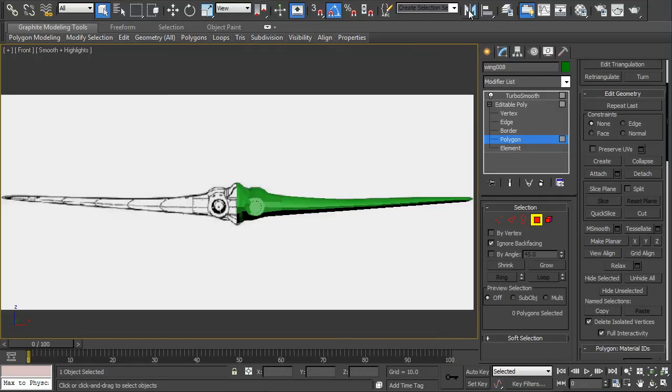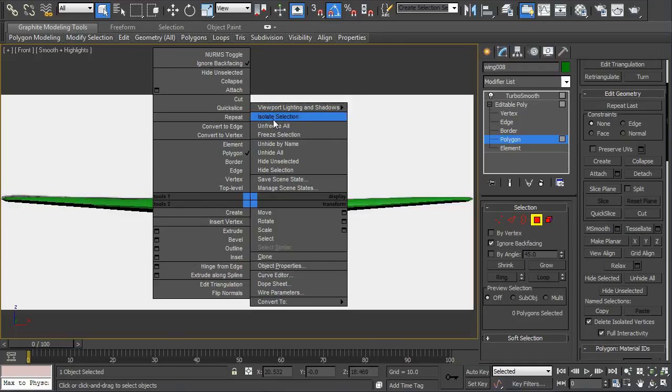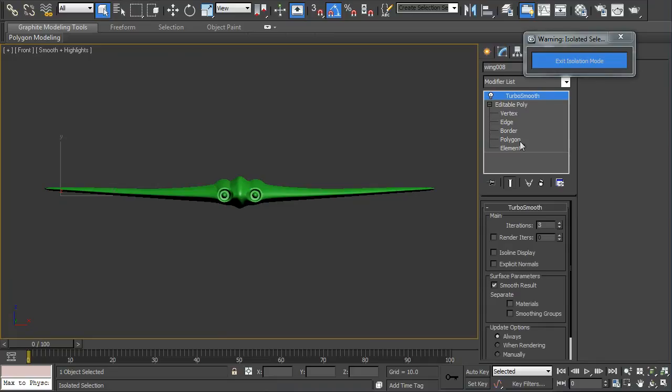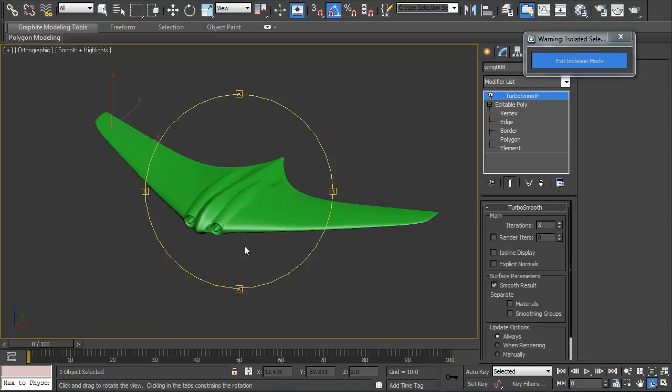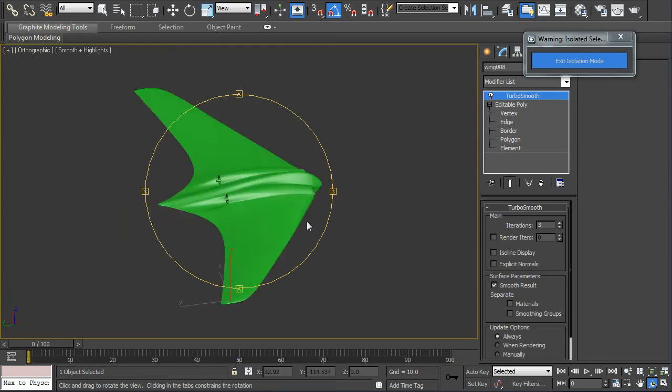Now we have half the model done, and we just have to mirror. I've already done that, so I'll just unhide the other half. And let's isolate that. And that's how it should look.